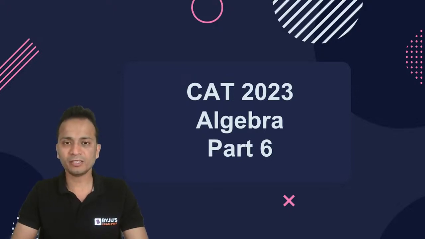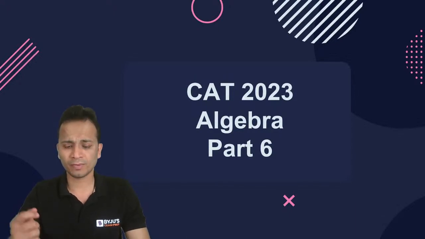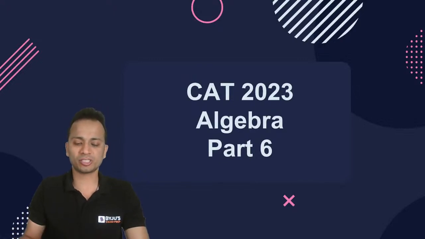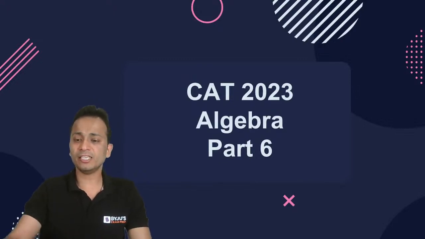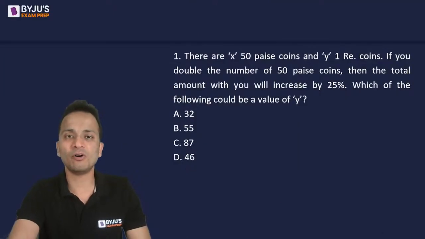So, shall we begin? All the questions will appear one by one on your screens, and I'll be giving you, as usual, 1.5 minutes as per the length of the question, and you all must solve it and post your answer in the chat box. Okay? चलिए, so start करते हैं. So, first question will appear on your screen in a few moments. All of you be ready. The first question on your screen now.